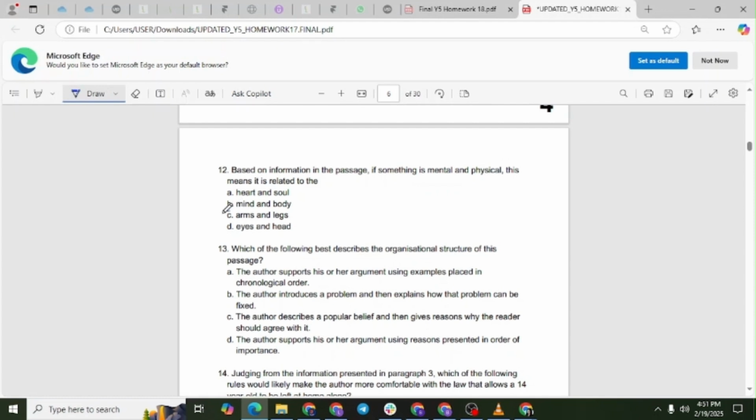Explanation. The passage discusses how some 14-year-olds are more developed both mentally and physically, referring to their ability to think and react in situations, as well as their physical ability. The best match for this is mind and body.